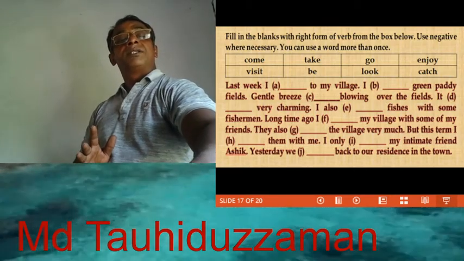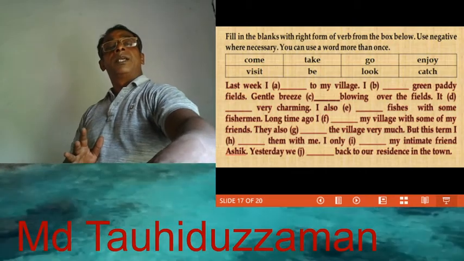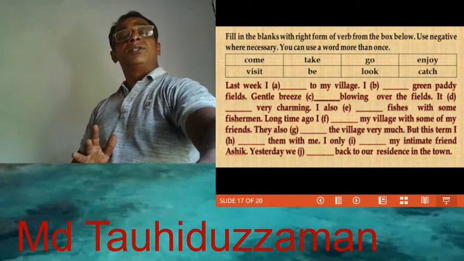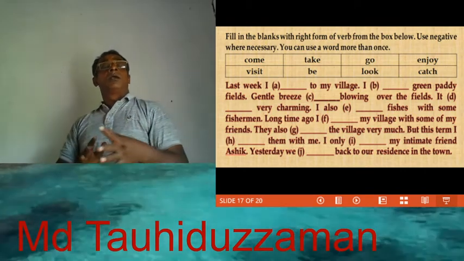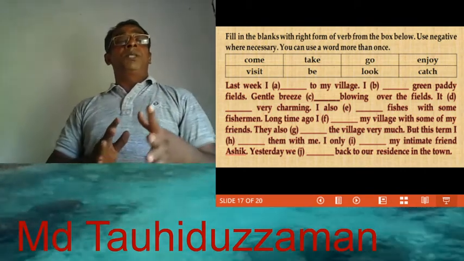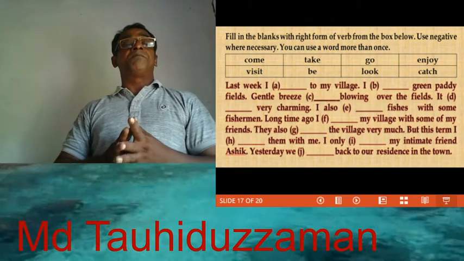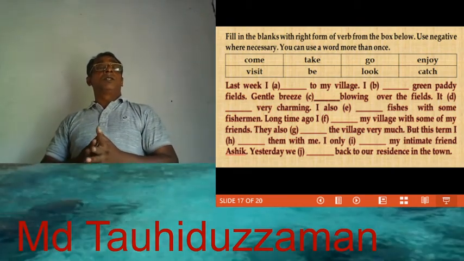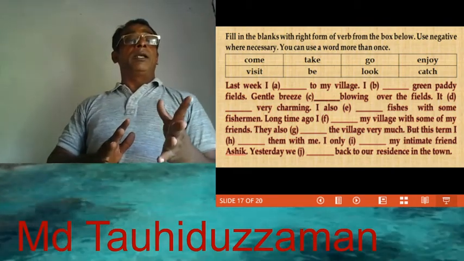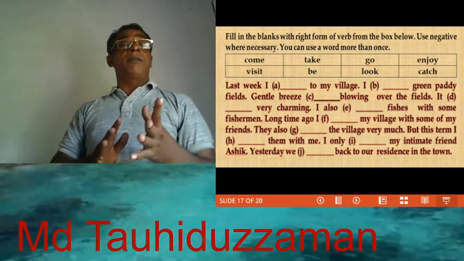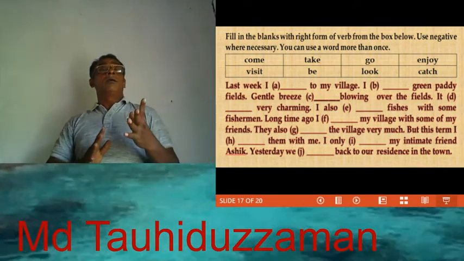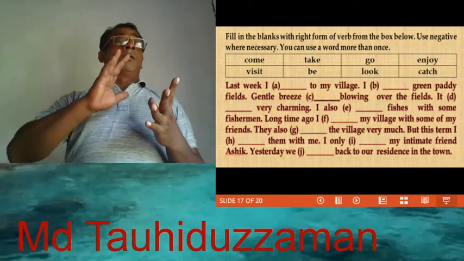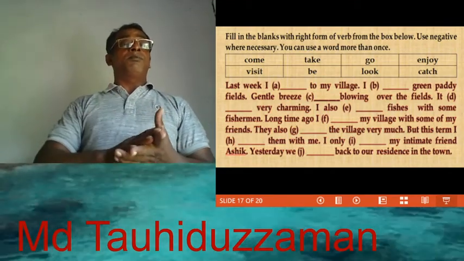Dear students, here the sentence will be negative. If the past tense is negative, there will be the auxiliary verb did and the base form of the verb.